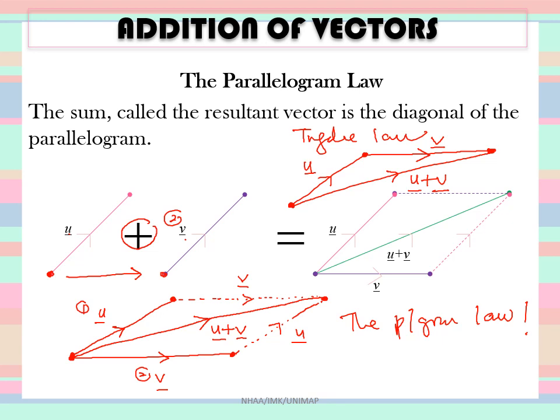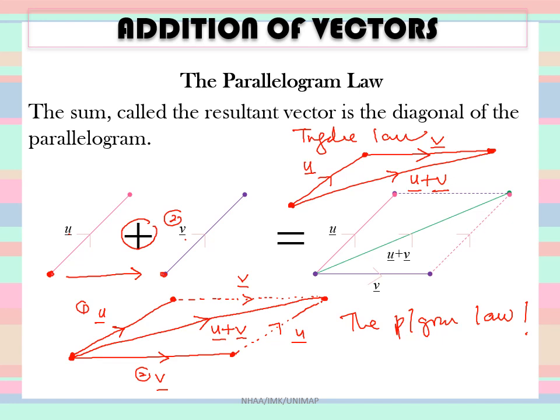Take note, they should be the same. If U and U here have the same direction and same length, same goes to V. If V here and this V have the same length and same direction, then this U plus V should have equal direction and equal length as well.